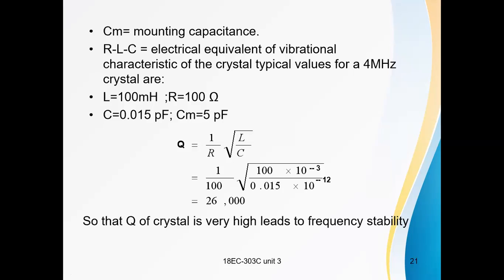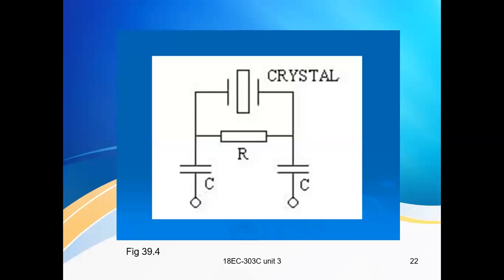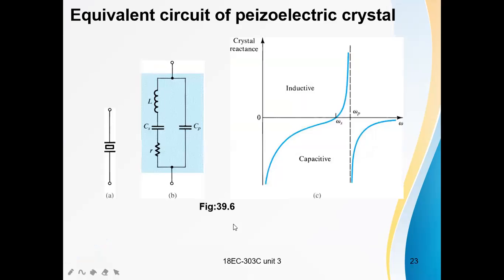The Q of the crystal is very high. Due to this, the frequency stability is also high. It is not sensitive to temperature variations or any other parameters. This is the main advantage of this crystal oscillator. So this is the crystal and its equivalent circuit.